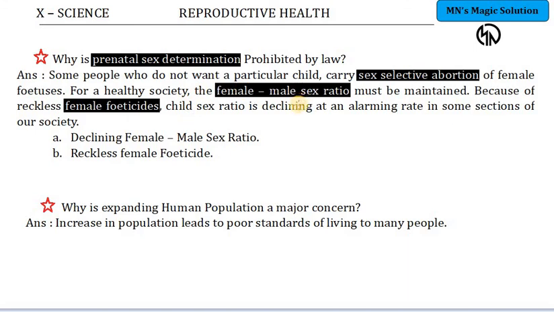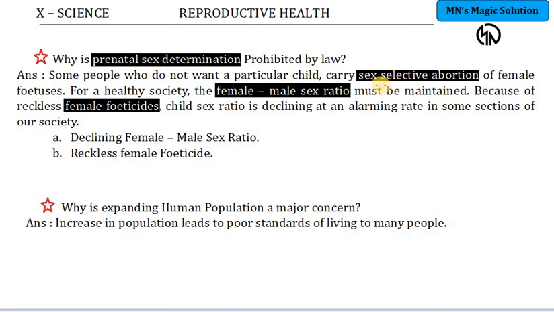So please remember, all these keywords are very important. Prenatal sex determination is prohibited is the question. Prenatal means before the baby is born. When it is a fetus, determining the sex then is prenatal sex determination.